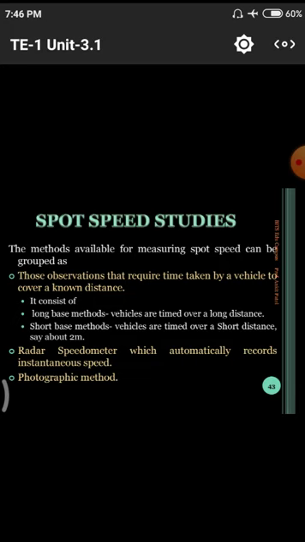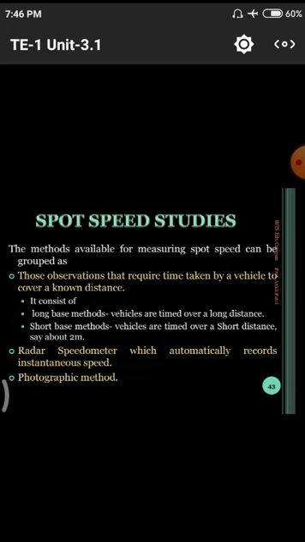Next one we have is the radar speedometer, which automatically records instantaneous speeds. That means some radar techniques. Radar means radio detection and ranging, normally the abbreviation for radar. Some radio waves and other waves are used in these radar methods to count the speed of the vehicle.